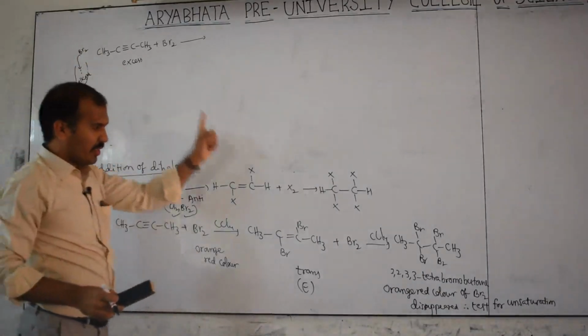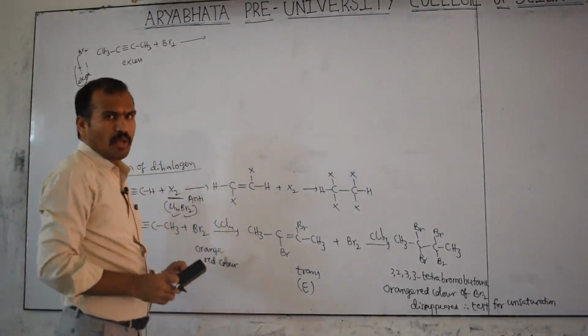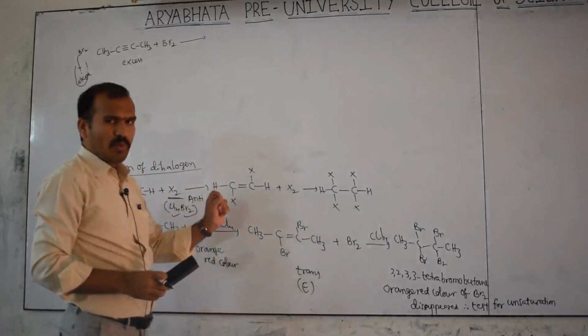Then it will give the dihalo or dibromo product.